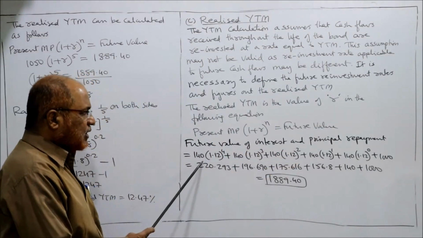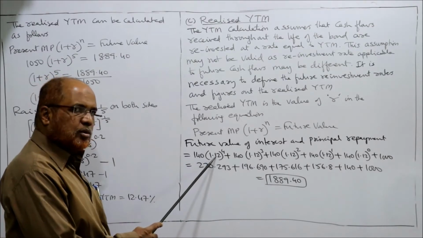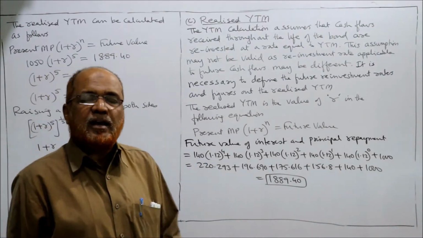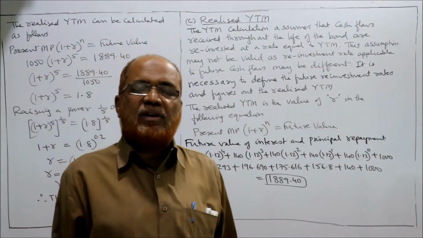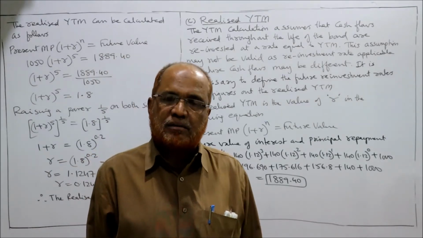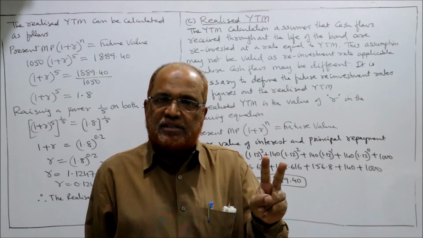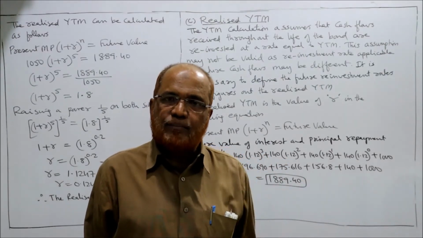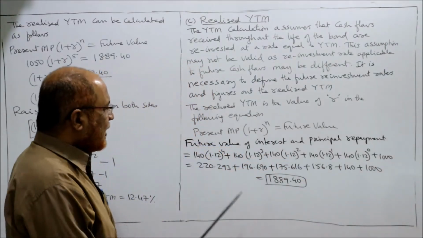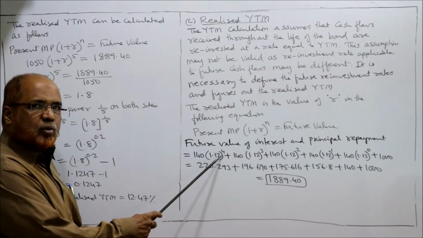So 140 into 1.12. 12 इसलिए ले रहे कि reinvestment rate is given in the problem as 12%. अगर 10% रहता तो 1.10 लेते थे, 11% रहता तो 1.11 लेते थे. Here 12% is given, 1.12 to the power of 4.